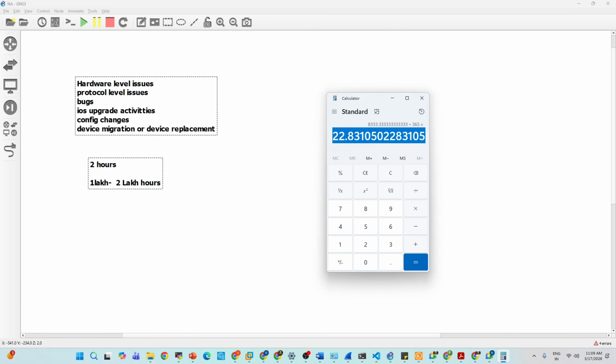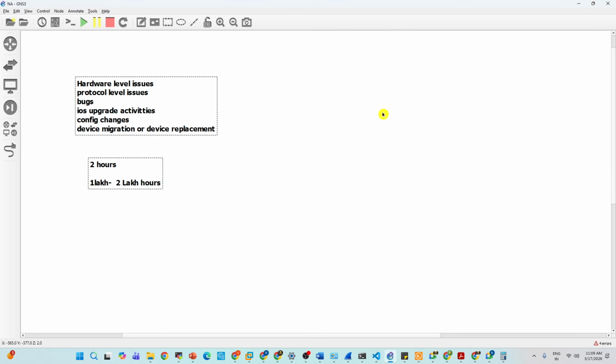22 years. You understand? For each device, even if you approximate 1 hour, or 2 hours, to upgrade one data center's devices, it will take 22 years. Within 22 years, how many new operating systems and new versions will come? So is it really possible?